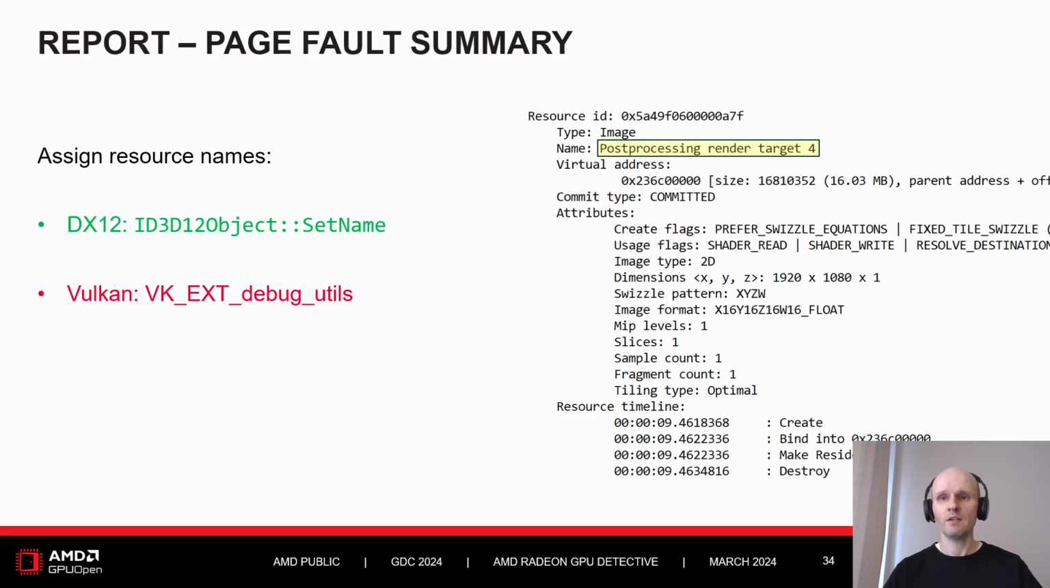This of course requires modification of the game code, but it is worth assigning your resources some meaningful names because it can help to identify which resource was that even better. To do that, in DX12 you can use the standard setName function. And in Vulkan, once again, you can use the standard debug-utils extension.